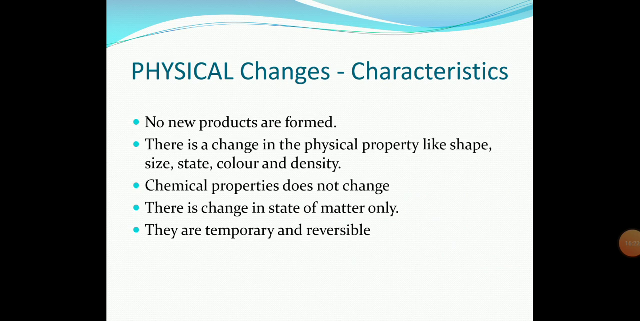No new products are formed. There is a change in the physical property alone. Physical property, the shape or the size or the color or the density, only these will be changed. Other than that, all the other properties are the same. Chemical properties do not change. There is a change in the state of matter only. All the changes are temporary and reversible.